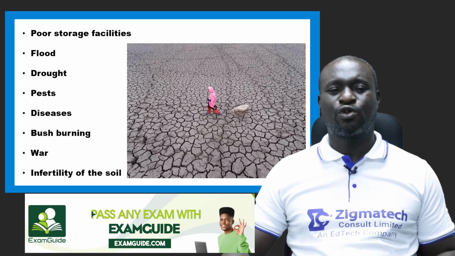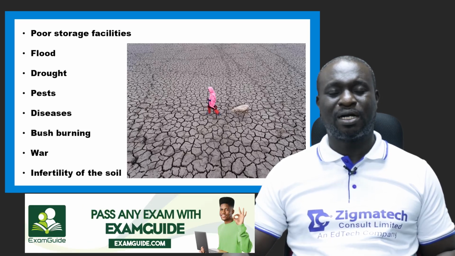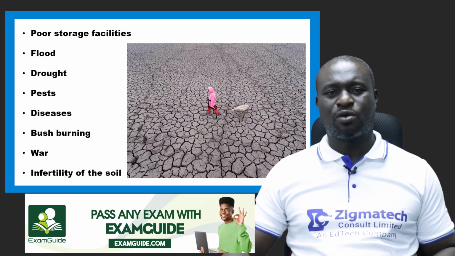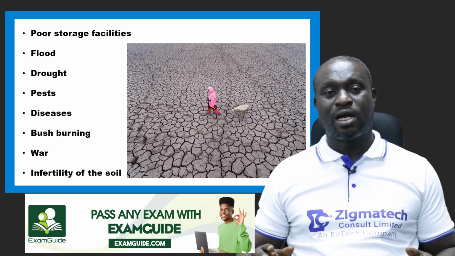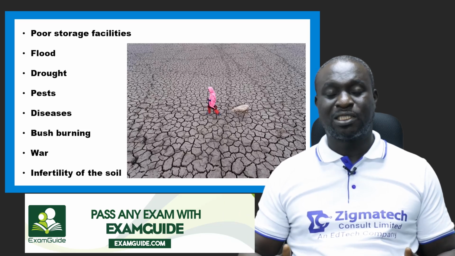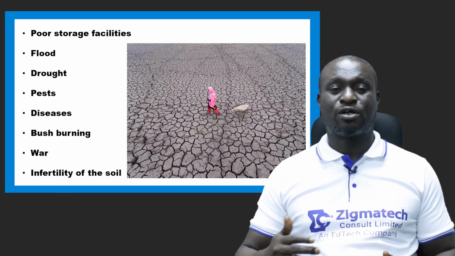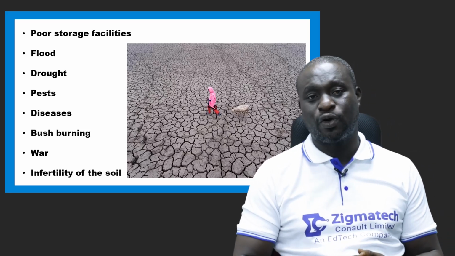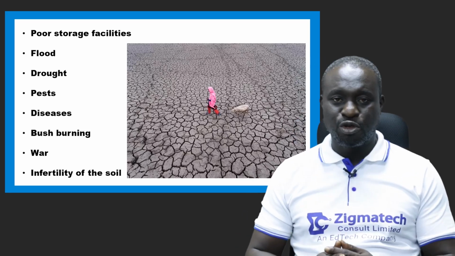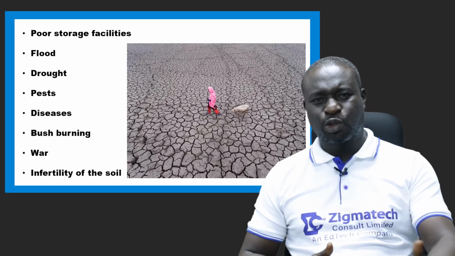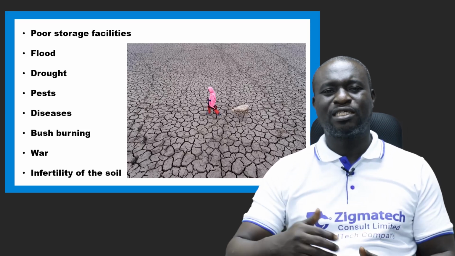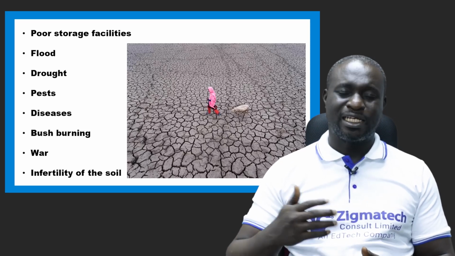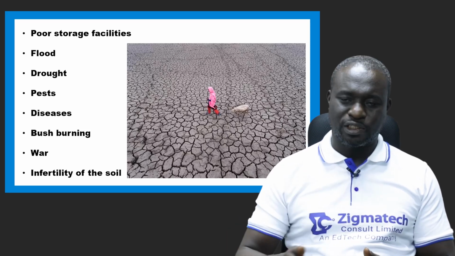Another thing that brings about food shortage is flooding. Now, flooding is where a river overflows its bank. In fact, flooding brings about soil erosion, which has to do with the washing away of the top layer of the soil, which removes soil nutrients. And once it is removing these soil nutrients, plants don't grow well. And of course, when plants don't grow well, it leads to food shortage.